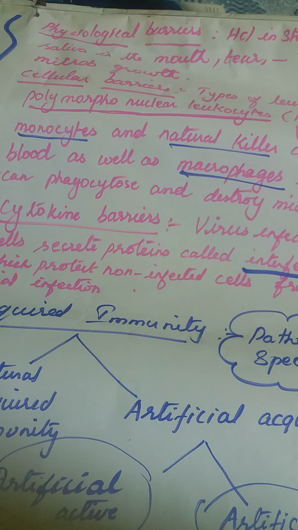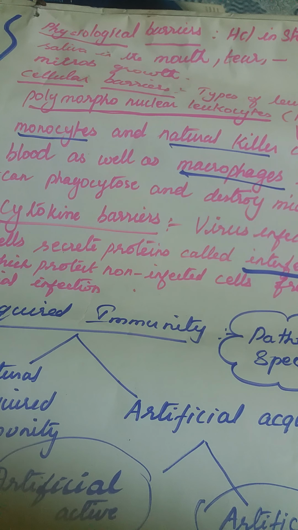Okay, now let us study the types of immunity. Innate immunity is further classified into 4 types. What are the different types? I'll read the titles alone. That is physical barrier, physiological barrier, cellular barrier, and cytokine barrier. These are the different types of innate immunity. One by one let us see.